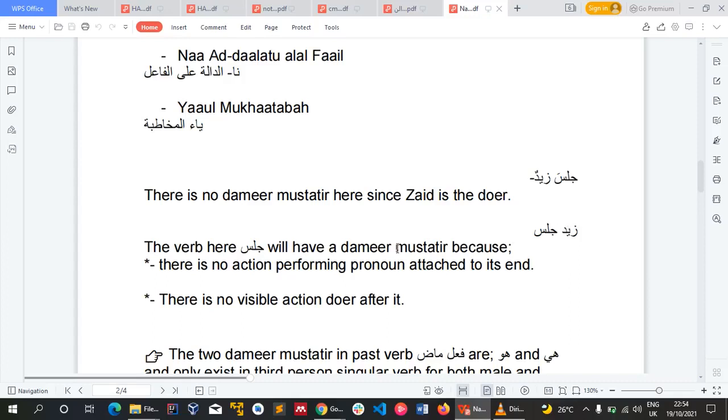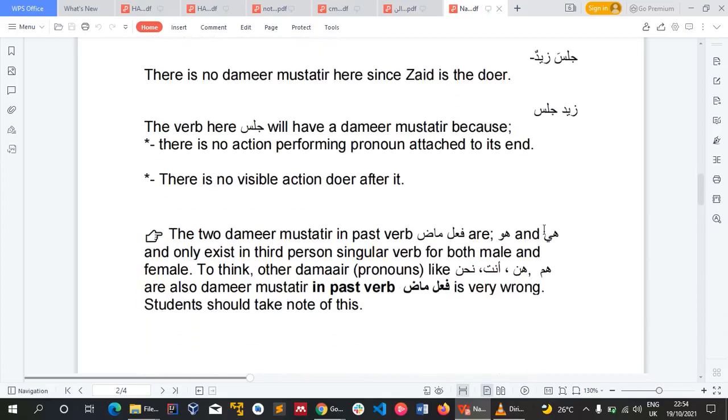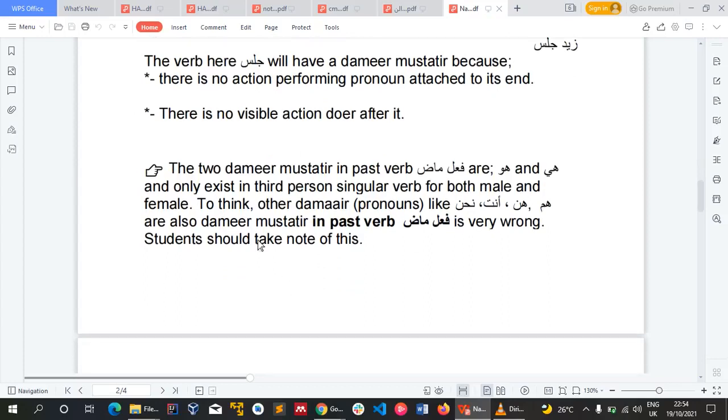The verb jalasa here will have damir mustatir because, one, there is no action performing pronoun attached to the end of the fi'l, and two, there's no visible action doer after it. We don't have anything after it. So in this context, this jalasa will have damir mustatir. I hope it's clear.